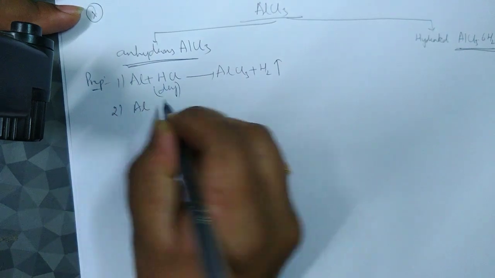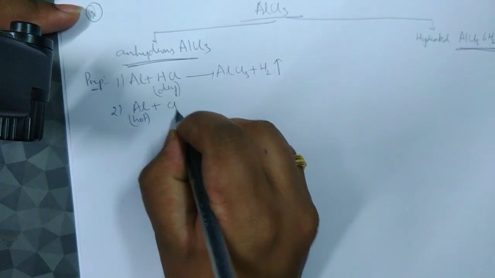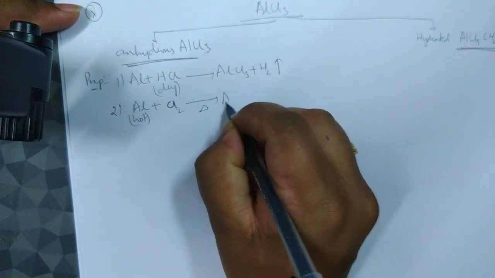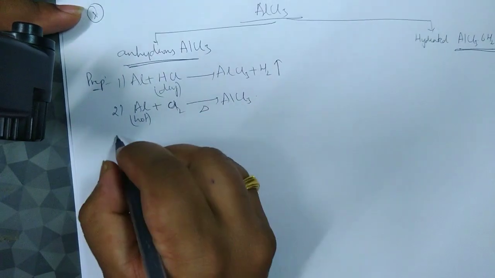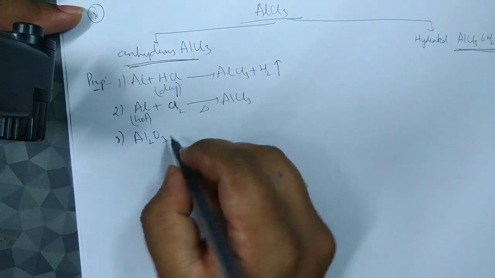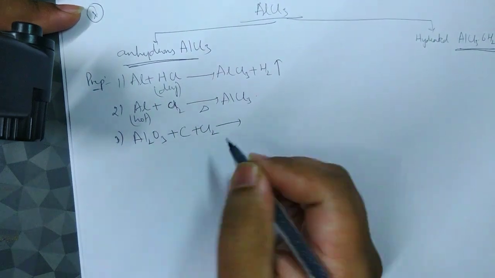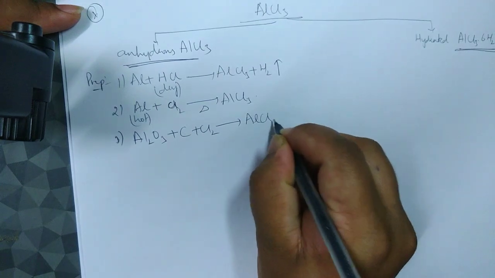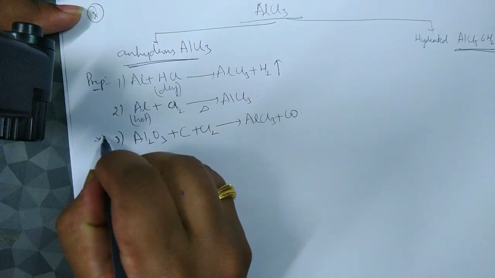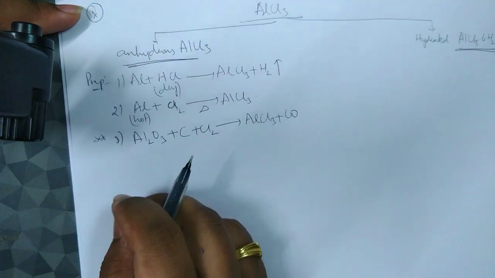The second method is, instead of treating with dry HCl, hot aluminum metal is treated with chlorine gas. Heat in the presence of chlorine gas, then also you can get AlCl3. And the third one is from Al2O3. Al2O3, on treating with carbon in the presence of chlorine, which we have seen, what should have happened, you must be knowing, that is AlCl3 plus carbon monoxide. Okay, and this is the most important. Fine, so these are the three simple methods of preparation for the anhydrous form.